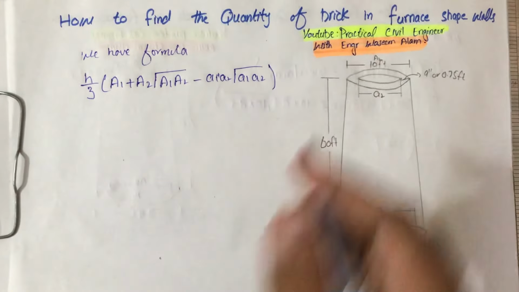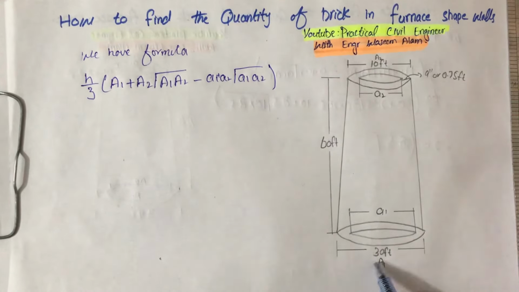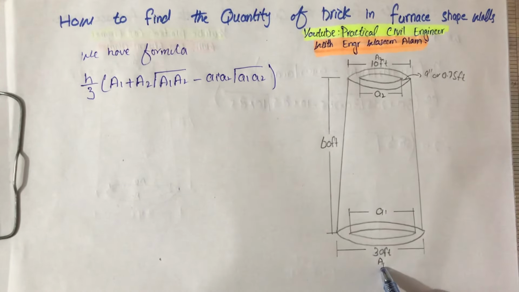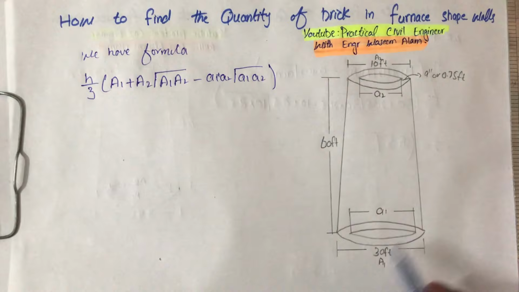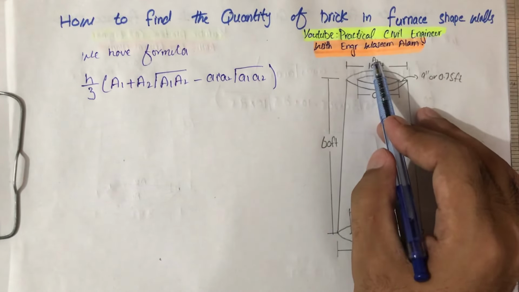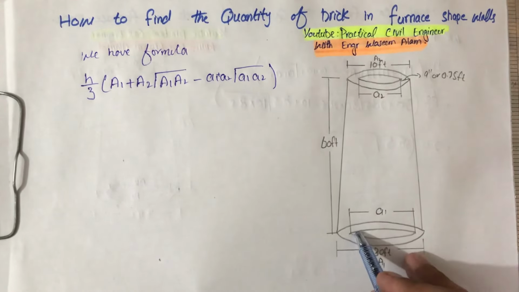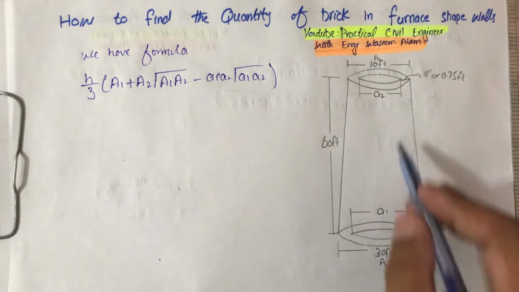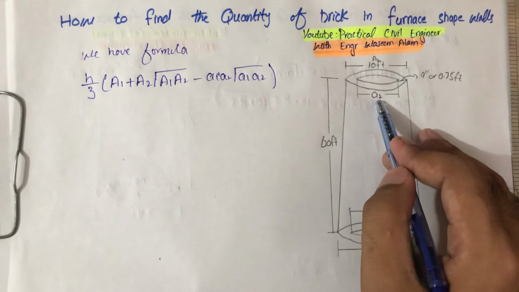So this is the formula. The bottom 30 feet we call A1, and the top we call capital A2. The inner diameter is small a1 and the outer diameter is small a2.